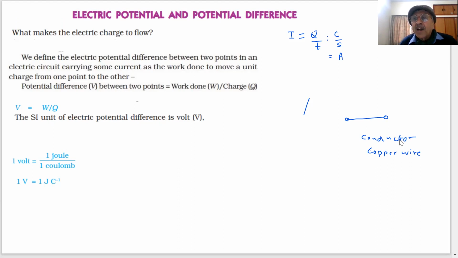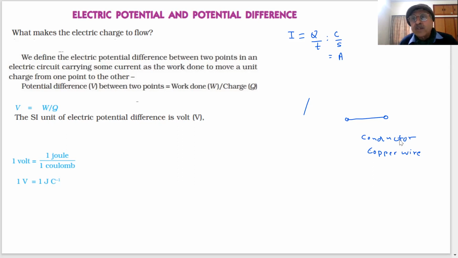What does it mean? That there can be flow of the electrons. Very good. But can the electron flow by itself? Supposing I put a copper wire here. Is there any flow of charge in this wire? Tell me. I put a copper wire on your table. Is the charge flowing in the copper wire? No. There are electrons, but they are not flowing. How will they flow? How will the charge flow?